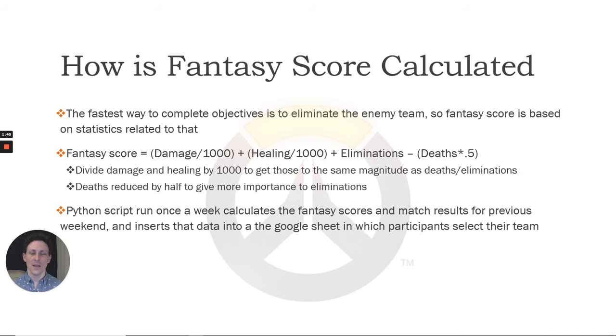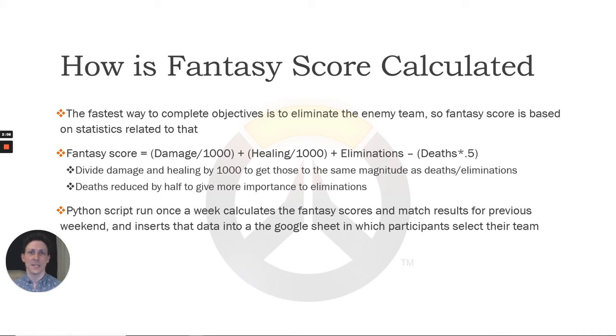So how is fantasy score calculated? Well, the fastest way to complete objectives in Overwatch is to eliminate the enemy team. So I focused on stats most closely related to that objective, which is the amount of damage a player does, the amount of healing they do for their team, the amount of players they eliminate on the enemy team, minus a penalty for how many times they've died.